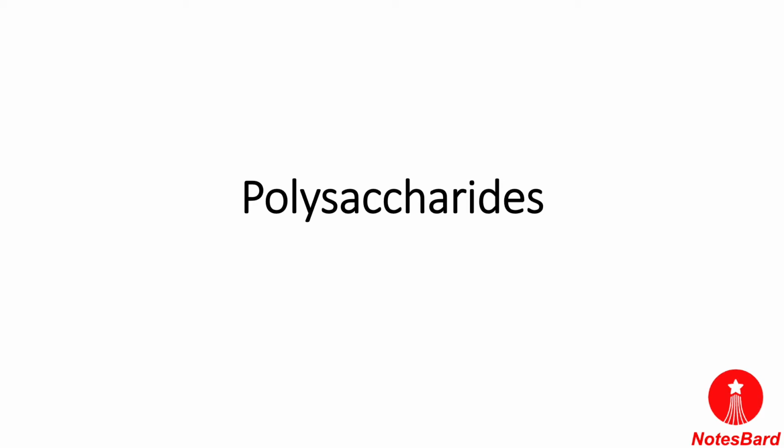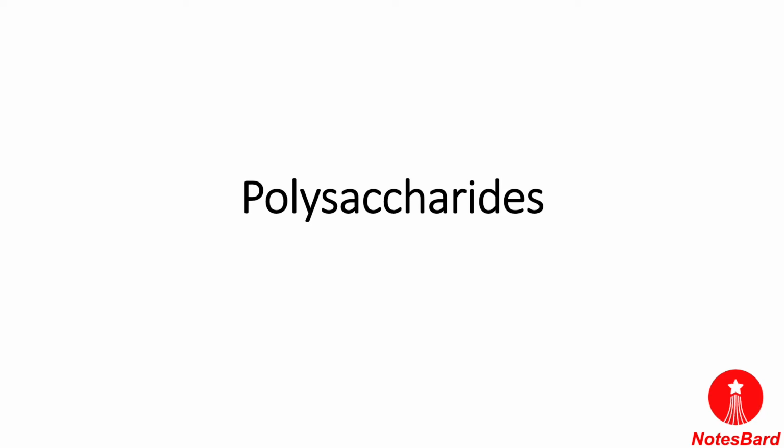The examples of polysaccharides include starch, cellulose, and glycogen. Now, what is the importance of carbohydrates, or the importance of polysaccharides? Carbohydrates are essential for life for both plants as well as animals. They form a major portion of our food, and honey has been used for a long time as an instant source of energy by the Vedas in the Ayurvedic system of medicine.